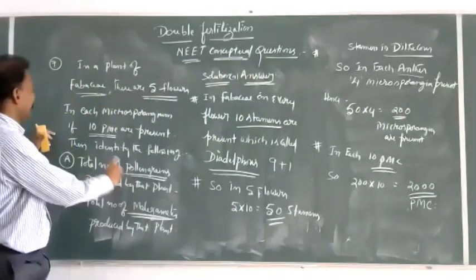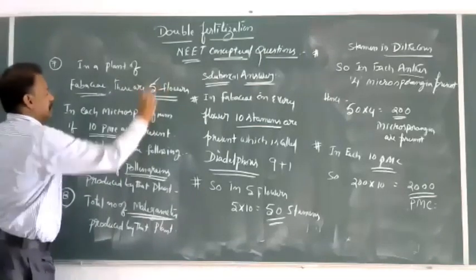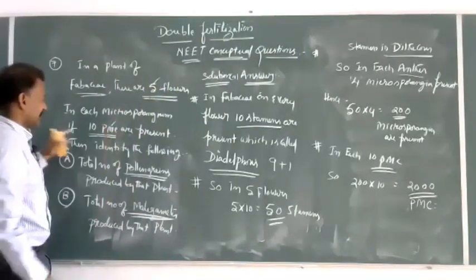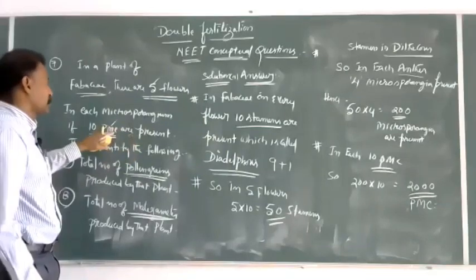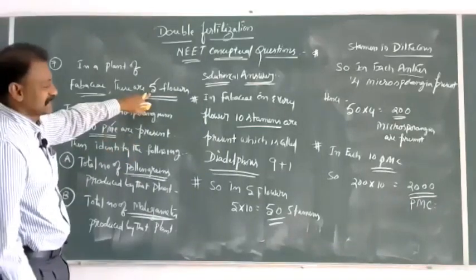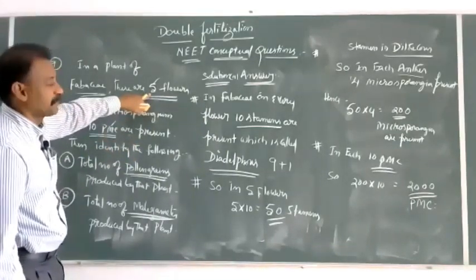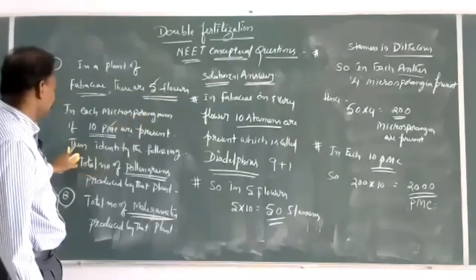So we have defined this. So total in 5 flowers, 2,000 pollen mother cells are present.